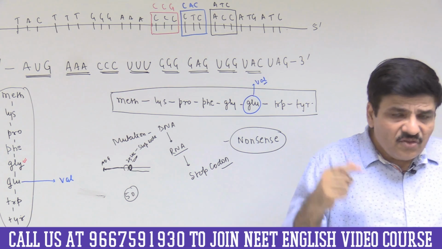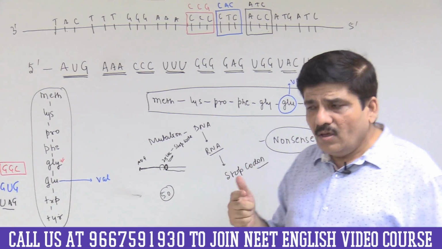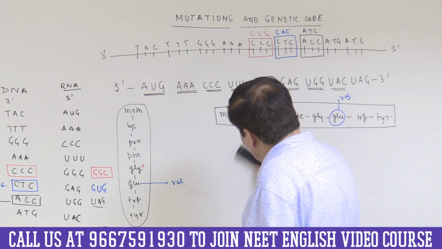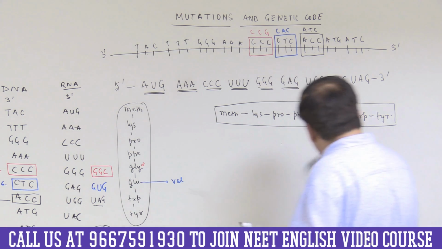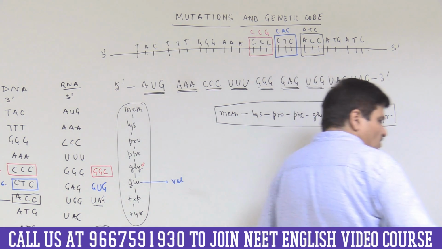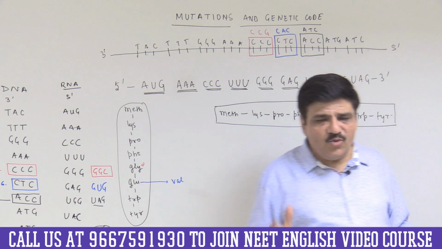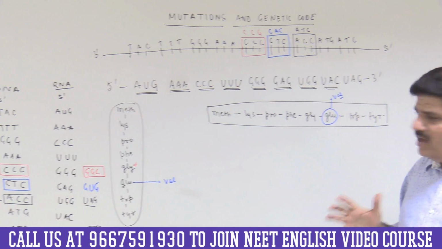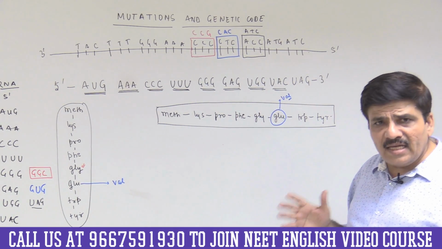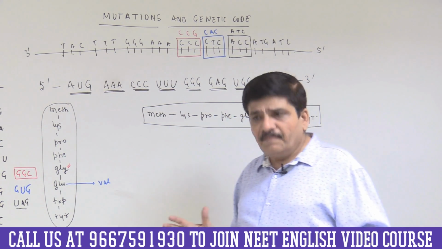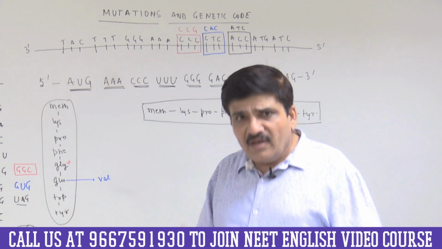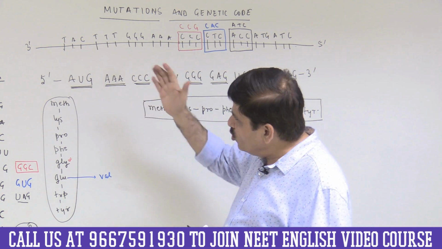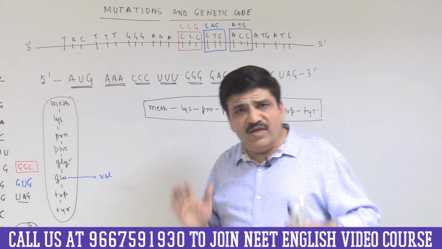So we have seen three very important types of mutation. One, same sense or silent. Second, missense mutation, and thirdly, nonsense mutation. Now we come to a very important thing: frame shift mutations. I hope you understand the frame. Repeatedly I am saying that I am reading an open reading frame, so you know what exactly is the frame that we are talking about.